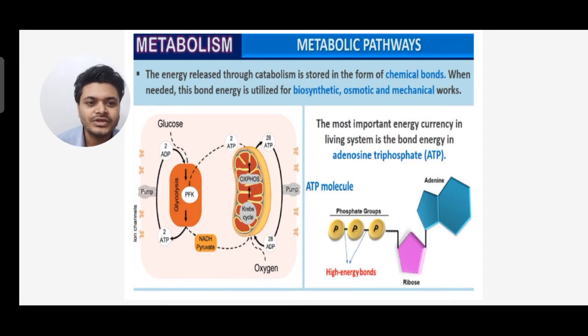You can see the ATP molecule. Phosphates are there with high energy bonds, ribose and adenine are there. This energy is produced from mitochondria. So mitochondria is the energy currency of the cell. You can see the structure of mitochondria given, and it gives instant energy. In the mitochondrion the Krebs cycle takes place. Then in the cytoplasm glycolysis is taking place.